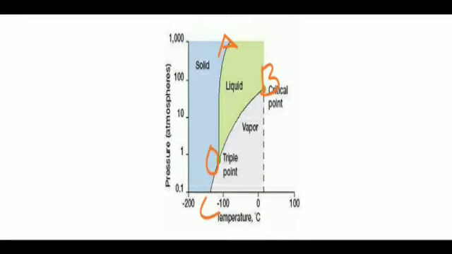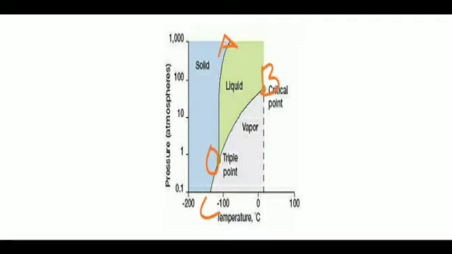Next, coming to the BO curve, above the BO curve the substance exists in the liquid state. Below the BO curve, the substance exists in the vapor state. Along the BO curve, the substance can exist in both liquid and vapor states.